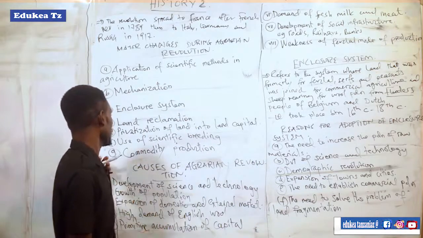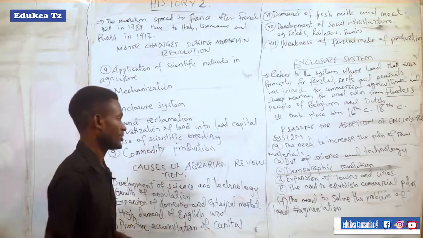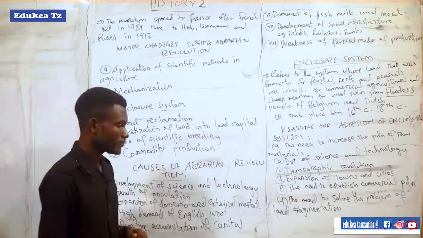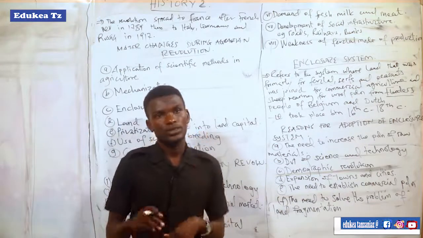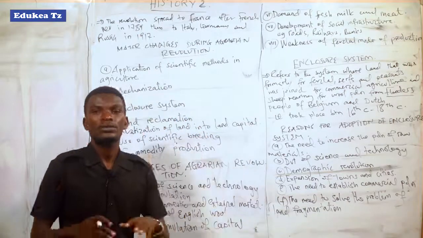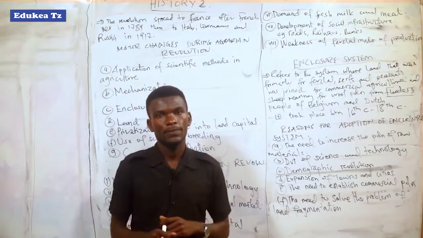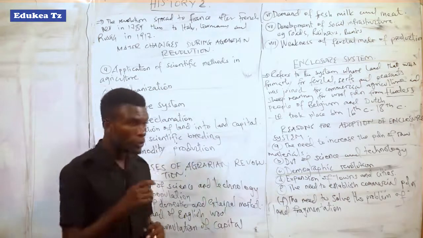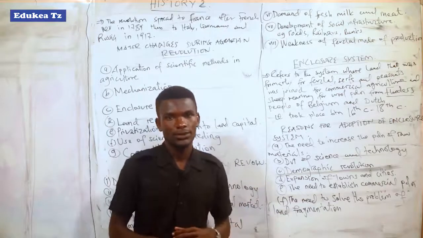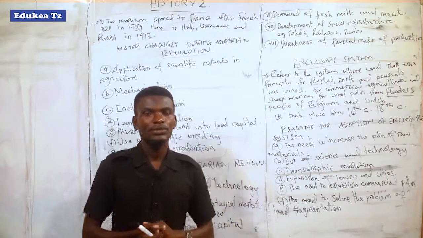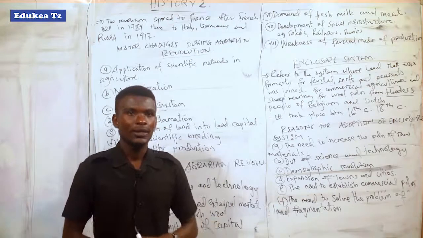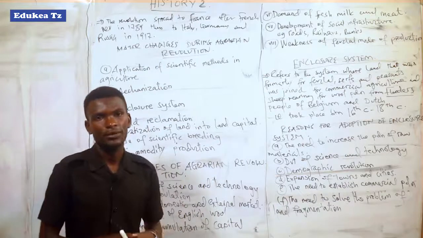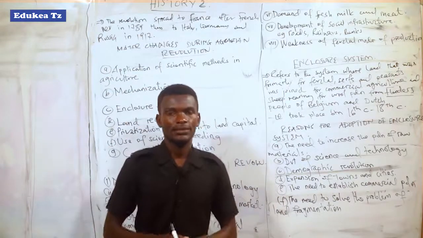And the last but not least was commodity production. We have to remember that during the feudal mode of production, the products that were produced were meant for subsistence consumption. But after the agrarian revolution, the products which were produced were meant for sales or for commerce. It means that wool, cotton, milk, and meat that were produced during that time were for sale.